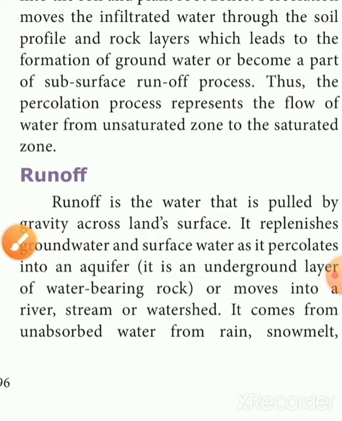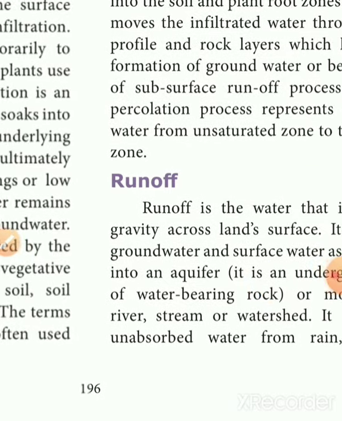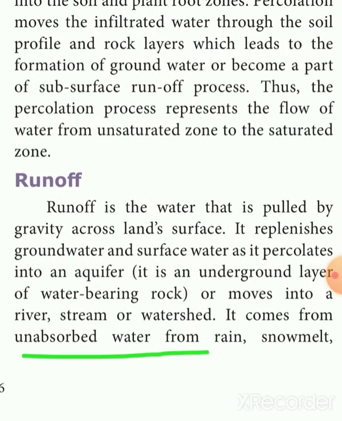It replenishes ground and surface water, and that is the underground layer of water-bearing rock, or moving into the river, stream and watershed. So the process is called runoff. It comes from the unabsorbed water of the rain and the snow melt.